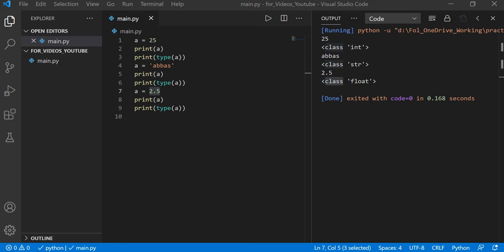Hello champions. So till now we learned what a variable is and how to store any value inside a variable. But the question is, what is the type of a variable? We learned that 25 is an integer value, Abbas is a string value, and 2.5 is a floating type. But do we really care about it?